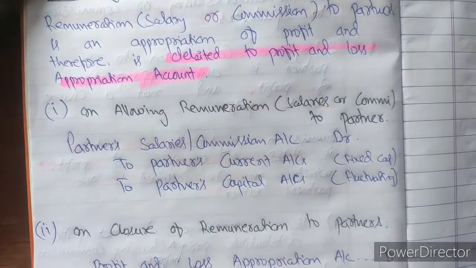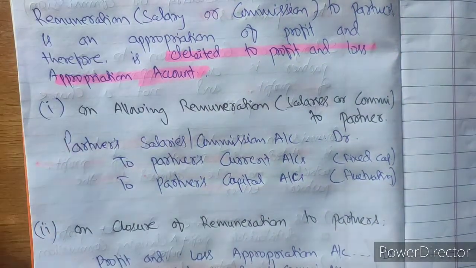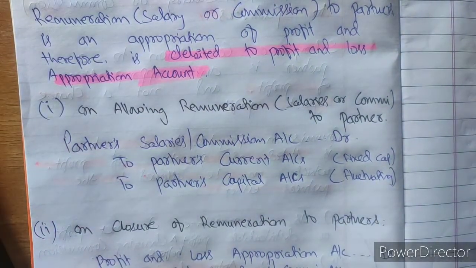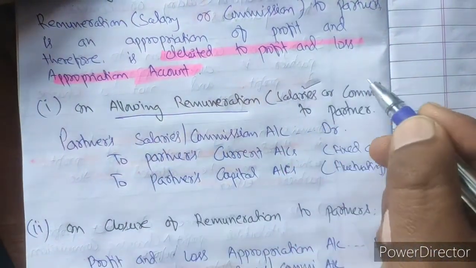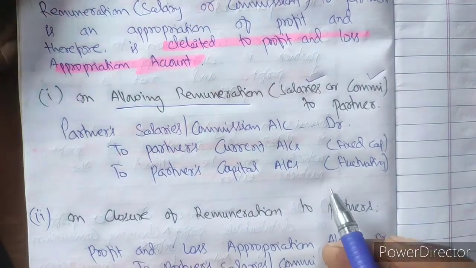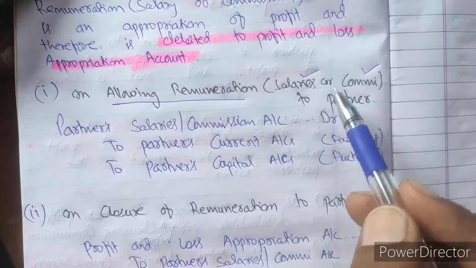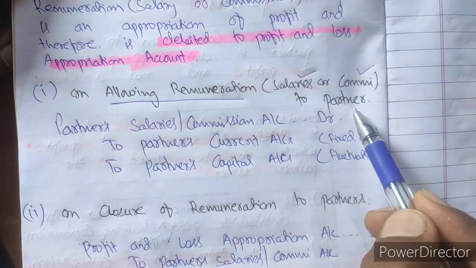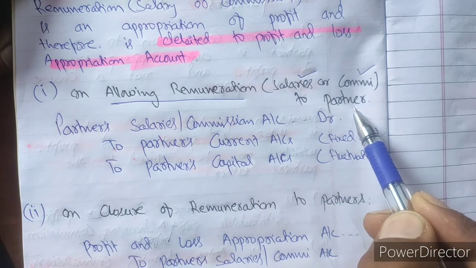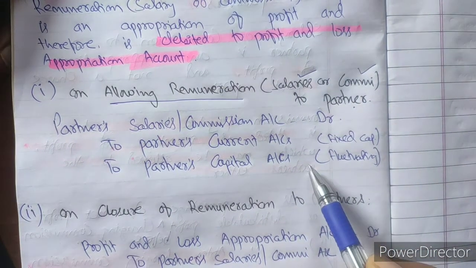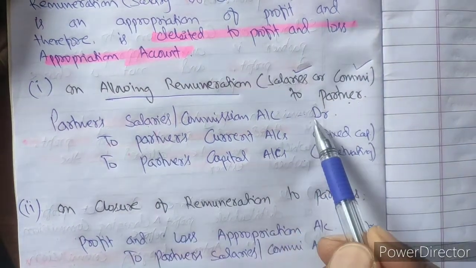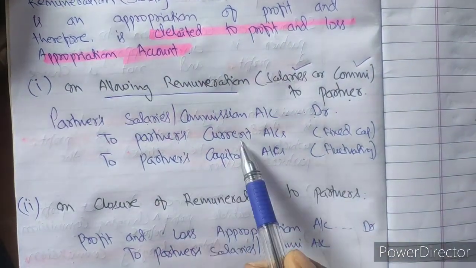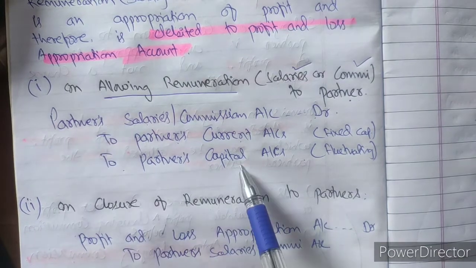Let us see the general entry for this. There are two different general entries. First we will discuss allowing remuneration, which may be salary or commission, to a partner. When we allow salary and commission to a partner, it is a profit, a gain for them, and anything which is a gain for them will be credited in the partner's capital account. So partner's salary or commission account debit to partner's current account or partner's capital account.